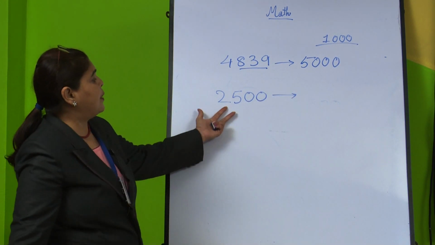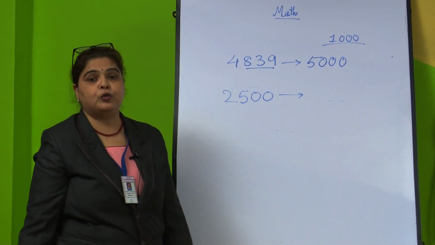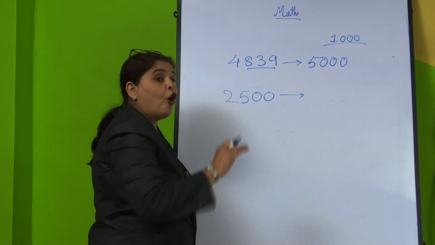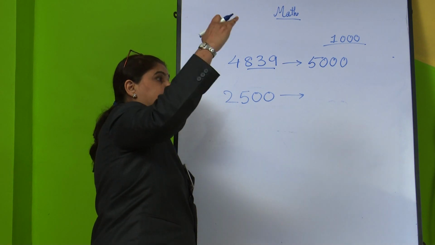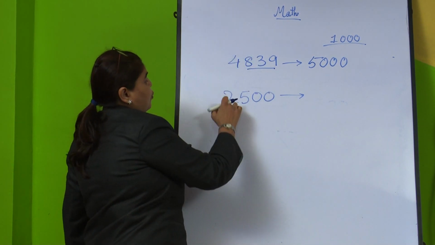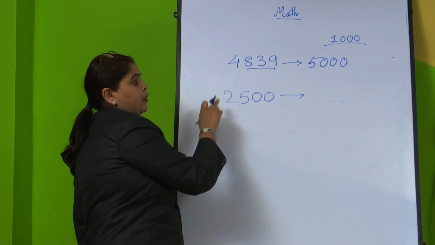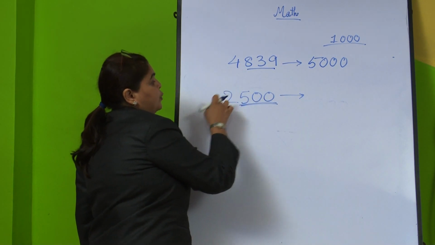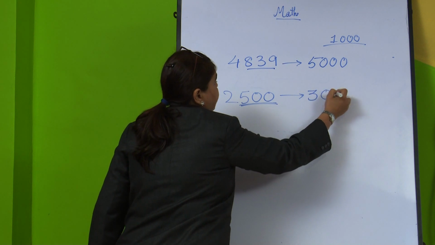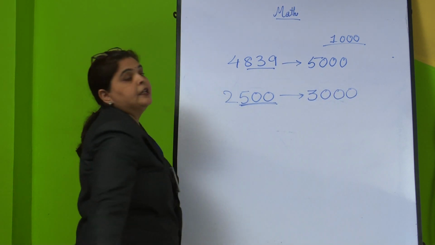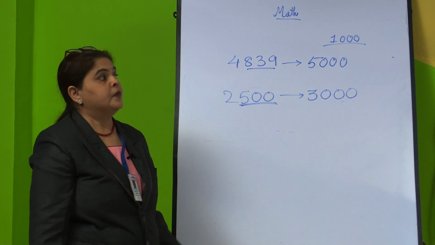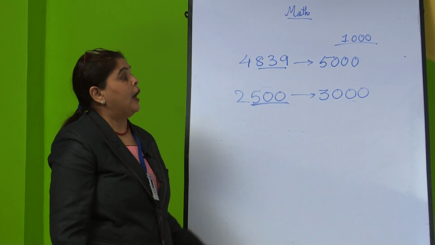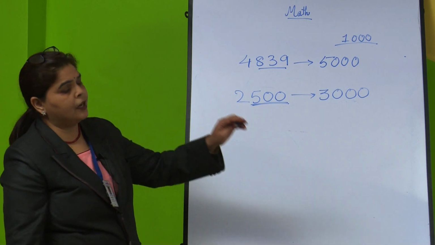Now, I have taken the example of 2500. Here we have 500, or more than 500. We just have to add 1 to the number before. So here we have 500, I will add 1 to the number before, so it will be 3000. So here we did rounding to the nearest 1000, and now rounding to the nearest 10,000.